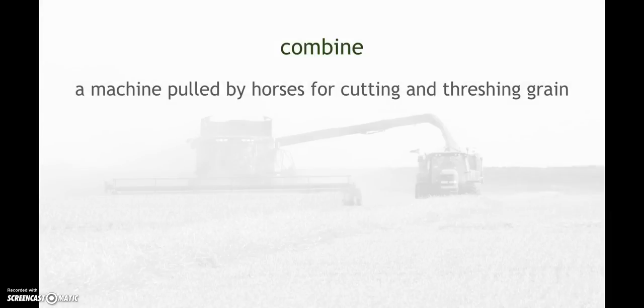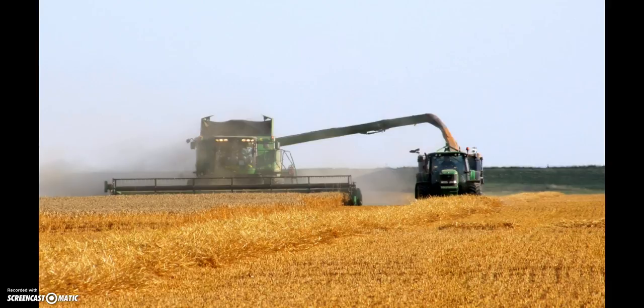A combine, which I think was mentioned in the winter room, is a machine that was pulled by horses for cutting and threshing grain. Cutting grain is obvious, it cuts the grain. But threshing is when they pull the seed out of the grain to grow more grain. So a combine did both of these things. This is a modern combine that's being driven by one person. The truck is being driven by a second person. This is an example of what we call mechanized agriculture, which is farming that's done by machines.